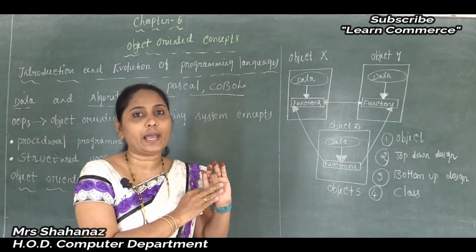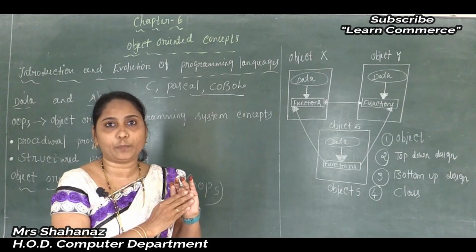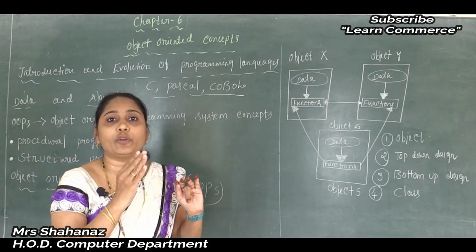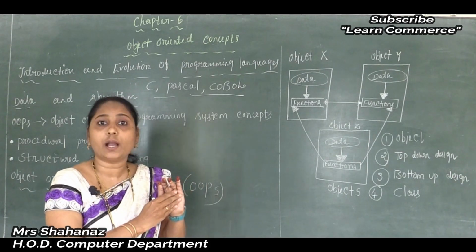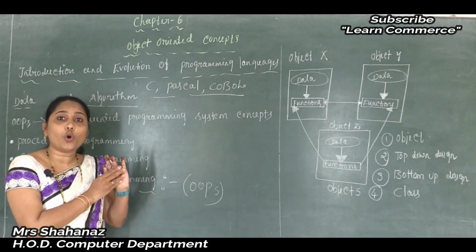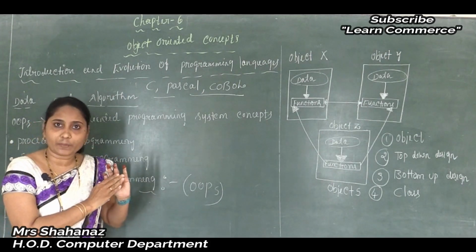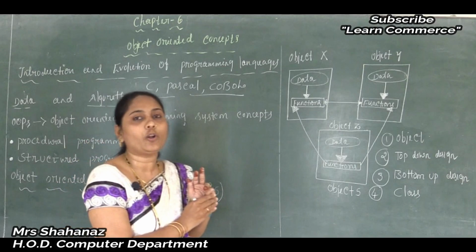The meaning of error prone is that it gives so many errors in the program, and it is very difficult to correct all these errors. It also lacked reusability, that means it is not possible to use the code again and again in other programs or in the same program, and it is very difficult to maintain all this code.